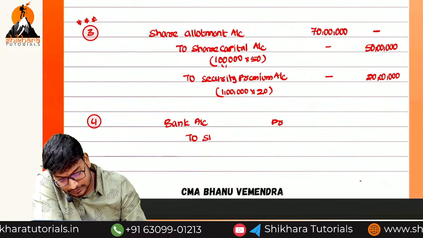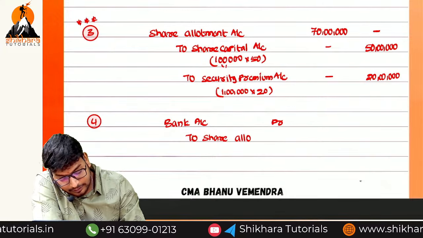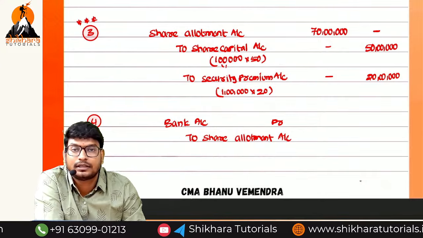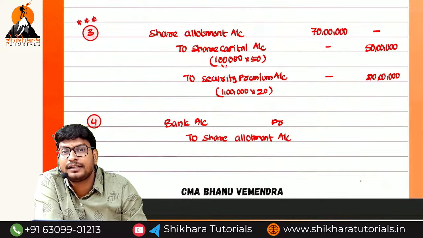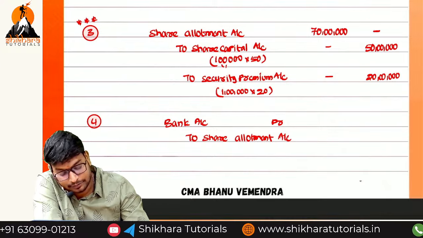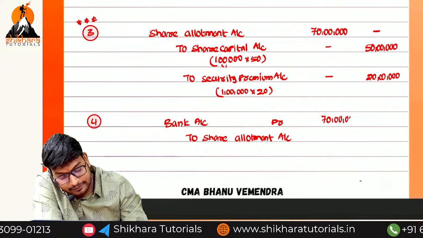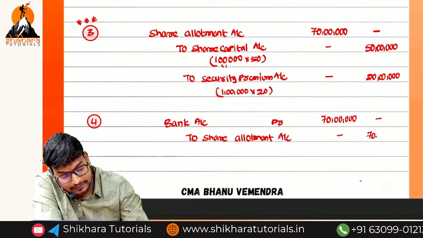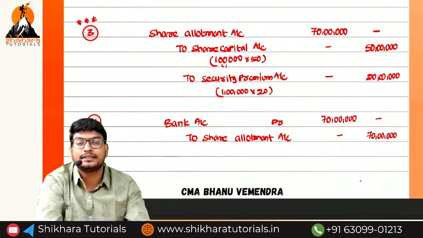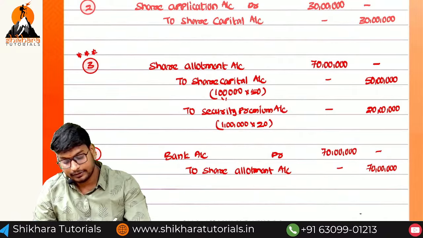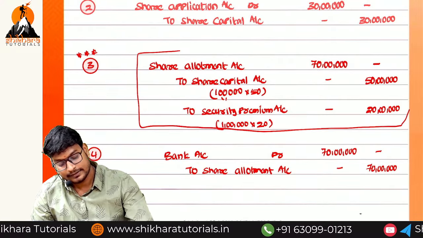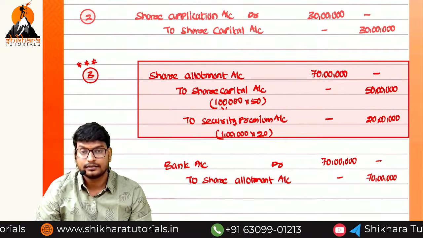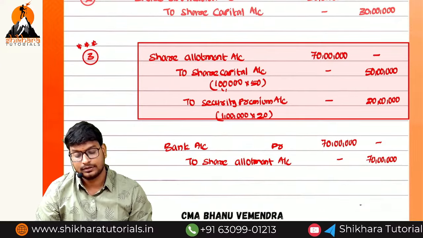So to share allotment account. How much money we have received? 70 rupees, not the 20. Total 50 plus 20, totally we are receiving 70. 70 into 1 lakh, that is 70 lakh. And we have debited previously for 70 lakh of allotment. Now debit is equal to credit. Do you get this entry? Is there any doubt about this one? So like this we have to pass.